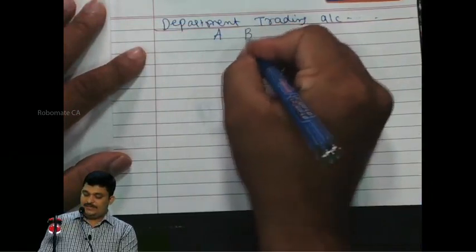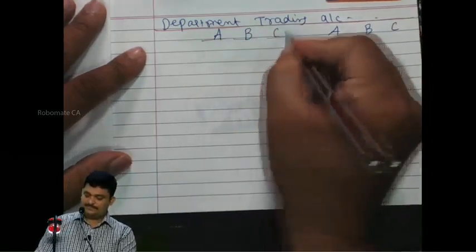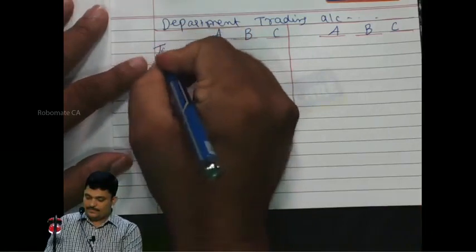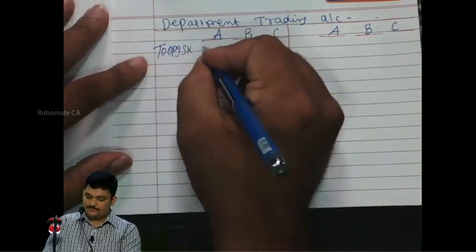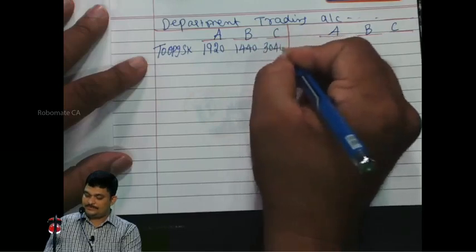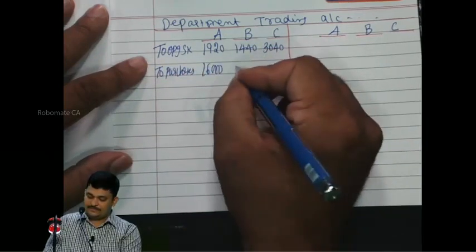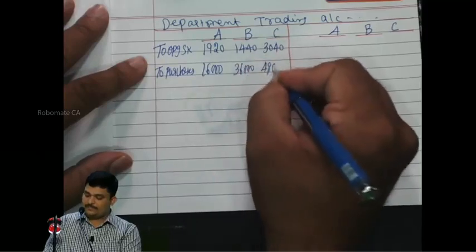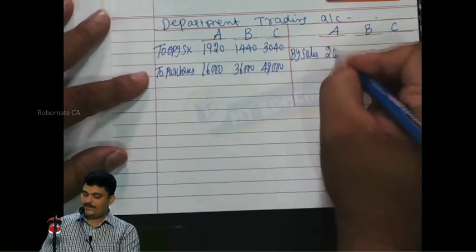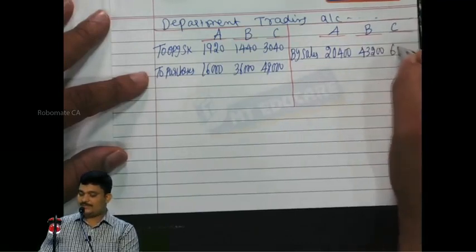Department A, B, C, A, B, C. To opening stock 1920. Two purchases 16,000. 20. 40. 62.